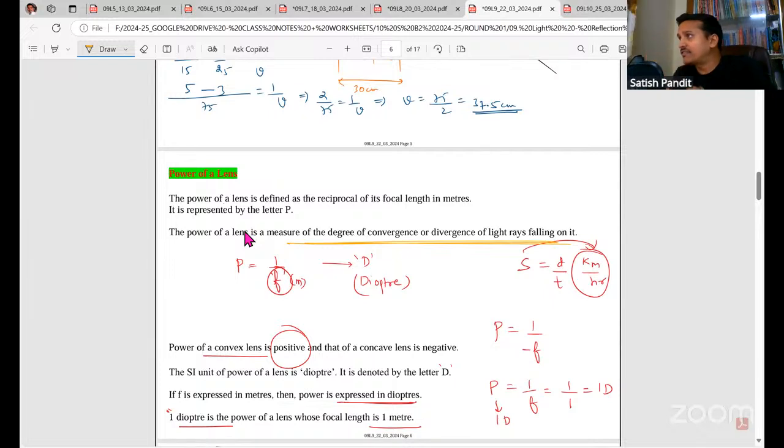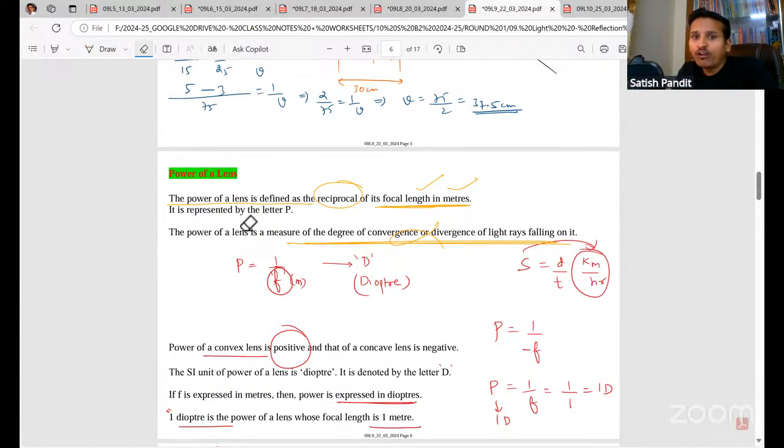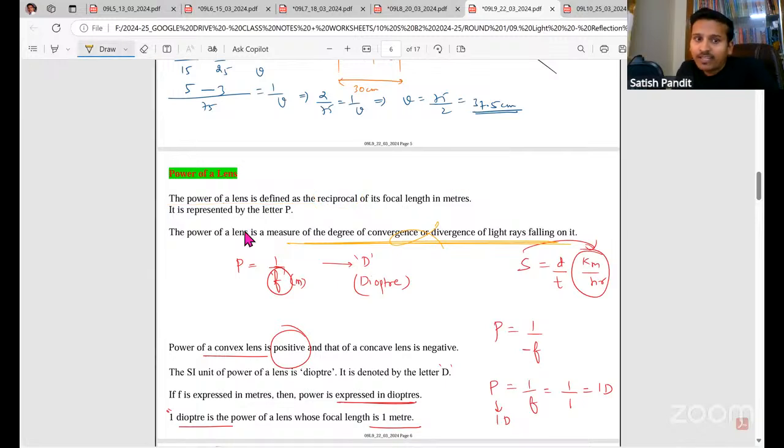But you should not write this definition in the exam. If they ask what is power of a lens, we do not write this definition. That is why I have given it in the third line. You have to write like this. Power of a lens is defined as the reciprocal of focal length in meters. Focal length has to be in meters. Please remember, 90% of the people make mistakes while calculating the power of a lens. Okay. So power of a lens is defined as the reciprocal of focal length in meters. So power is equal to 1 by f. Reciprocal of focal length is 1 by f, right?